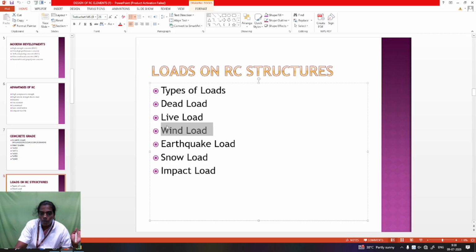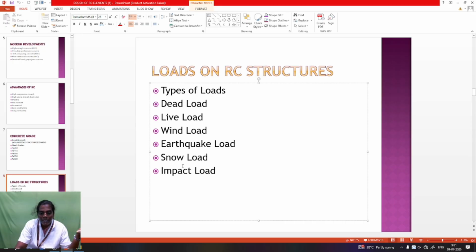Dead load and live load are normally taken. The wind load is considered for apartment buildings or tower structures, where the wind acts over a larger area. Next, the earthquake load. The earthquake load is considered for seashore buildings or any other building. Nowadays all loads are considered when making the structure. Among the important ones is also the earthquake load, for dynamic structures. After that, snow load.